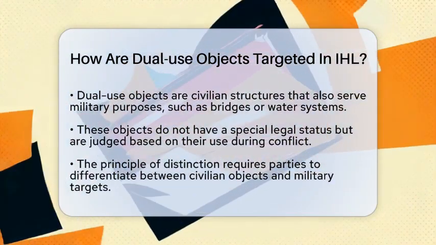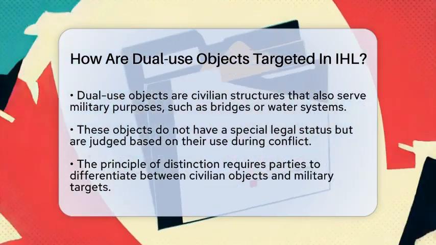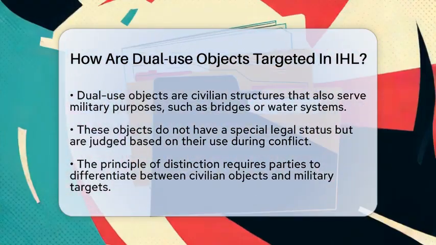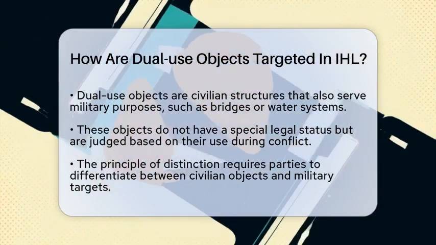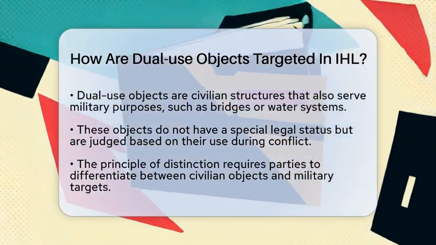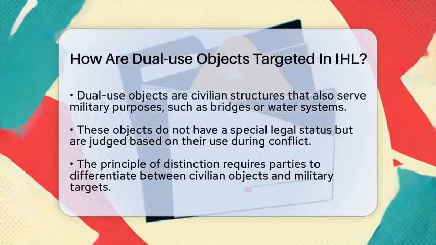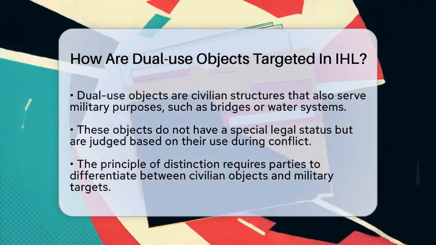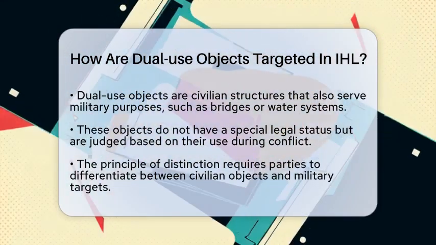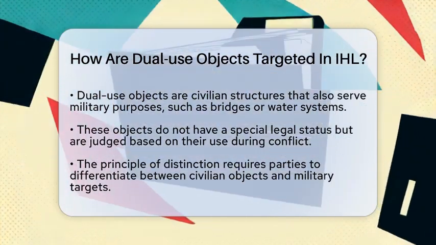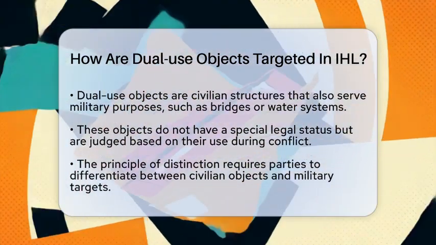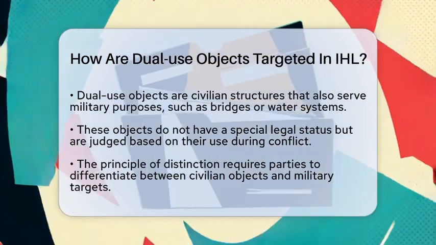Dual-use objects are civilian structures that can also be used for military purposes. Think of bridges, water systems, or communication hubs that serve both civilians and the military. Under international humanitarian law, these objects don't have a special status but are judged based on how they are used during a conflict. The main rule is the principle of distinction.